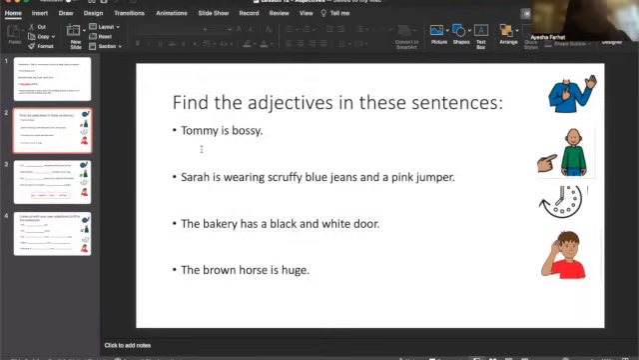The first thing I have to think about is what tells me more about Tommy in this sentence. Tommy is bossy. Bossy tells me that he likes to be in charge and he likes to tell people what to do. So bossy would be the adjective in this sentence because it describes Tommy. It tells me more about Tommy.